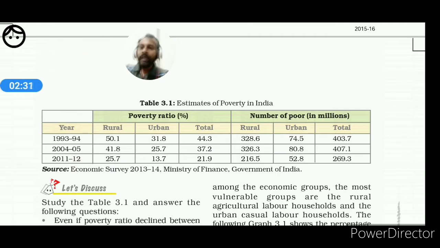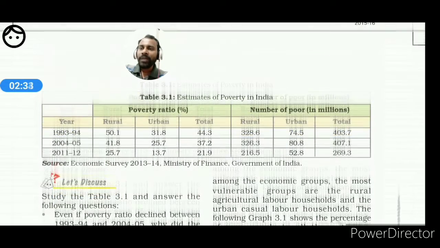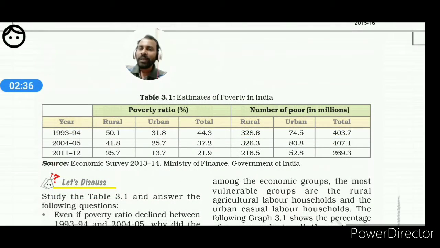So if there is no parity between the rising prices of daily commodities and the total income of a family, obviously that family will fall into the trap of poverty once again.